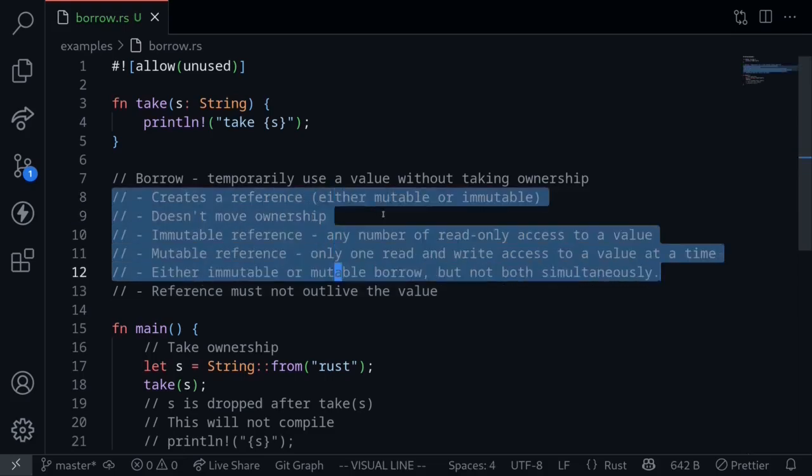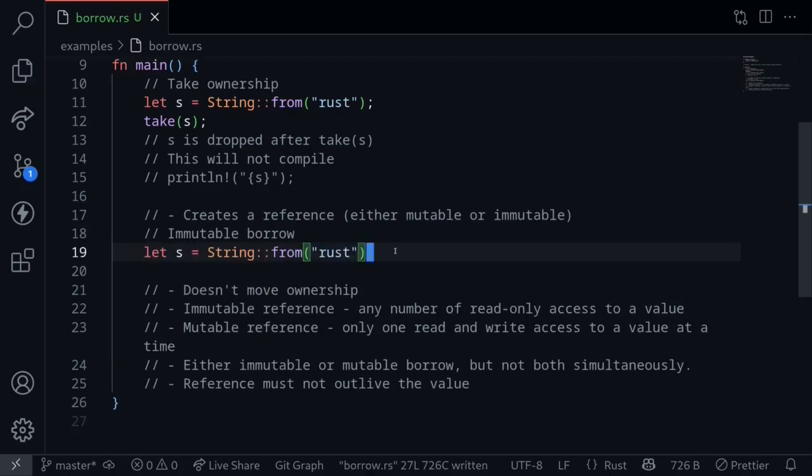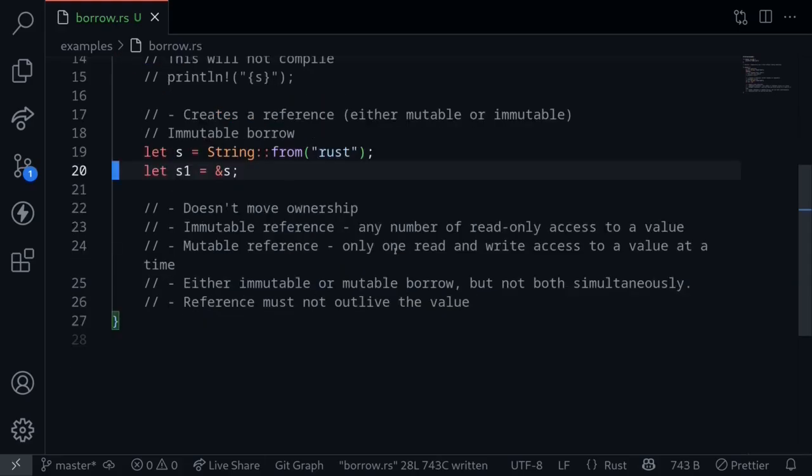So now let's take a look at some of these examples. Let's begin by creating an immutable and a mutable reference. Let's say that we have a string called s. To create an immutable reference, all we have to do is create a reference to the variable by putting an ampersand sign before the variable. Here we're creating an immutable reference and then assigning it to a variable named s1.